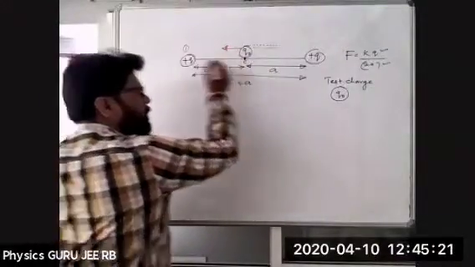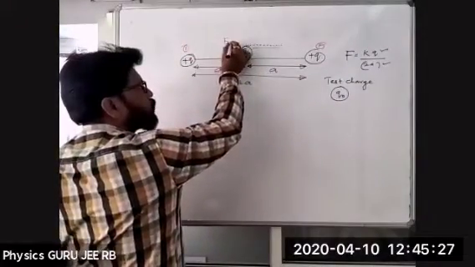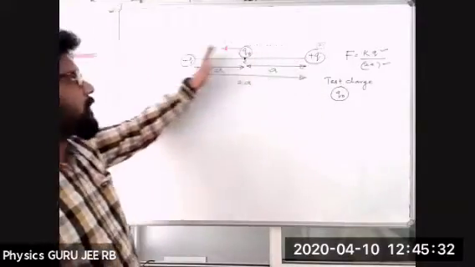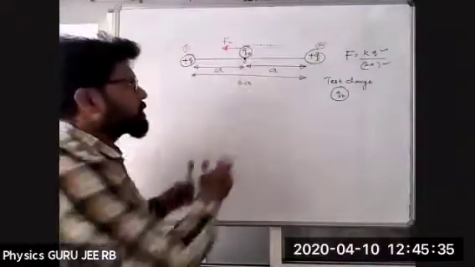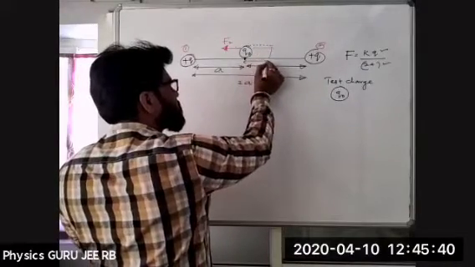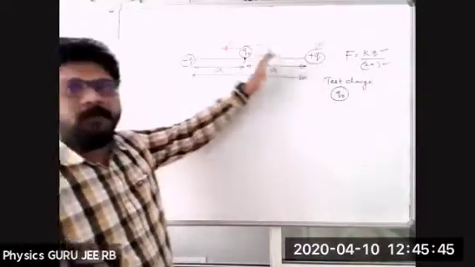Let us call these charges 1 and 2. A force will be acting due to this one, and it repels, so it comes back. Let us say it has gone till this point, a distance x. Immediately it is pushed in the backward direction.